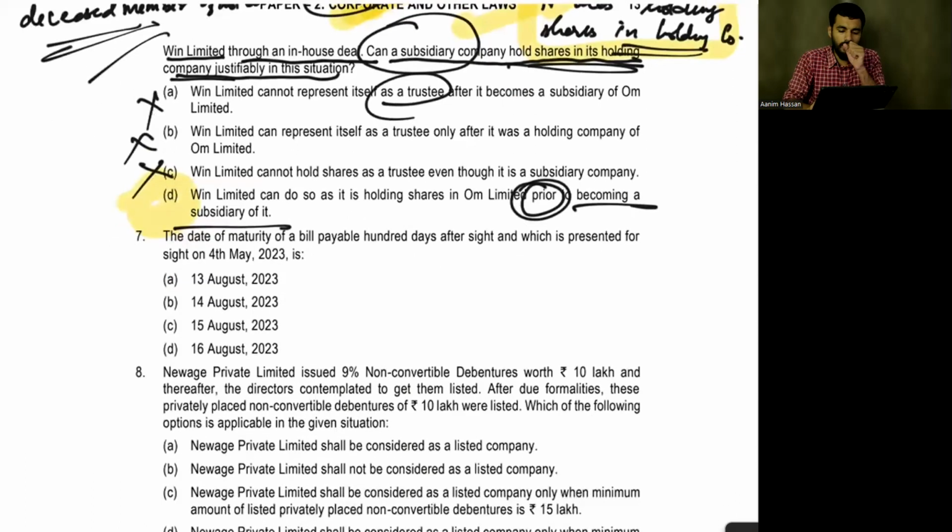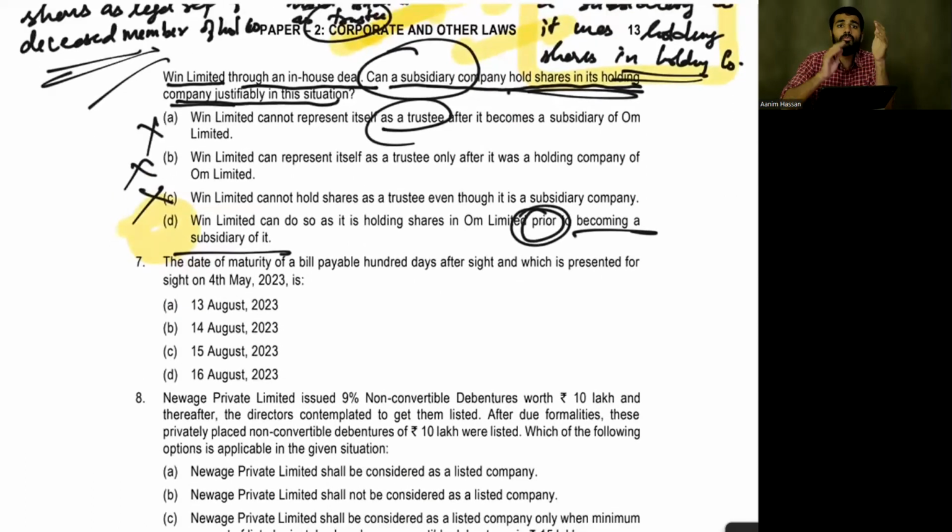Before it becomes a subsidiary company, you can hold it. And this is one answer. Next answer is you can be a trustee too. Which option will you select? The right option can be option D. No.